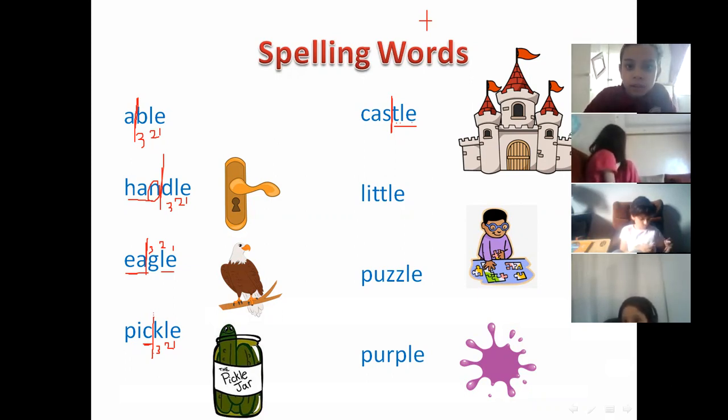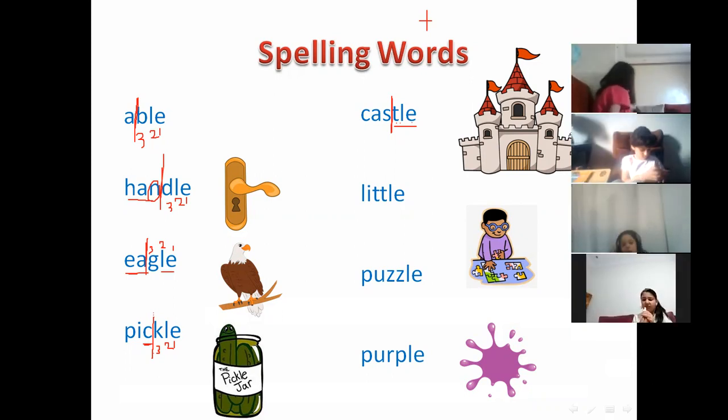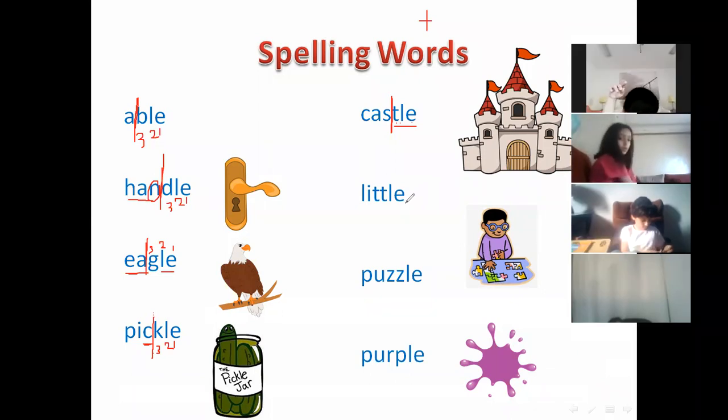So, LE comes at the end of the word. LE makes the L sound like in little. Maya, tell me, how can we divide this word into syllables? Little.